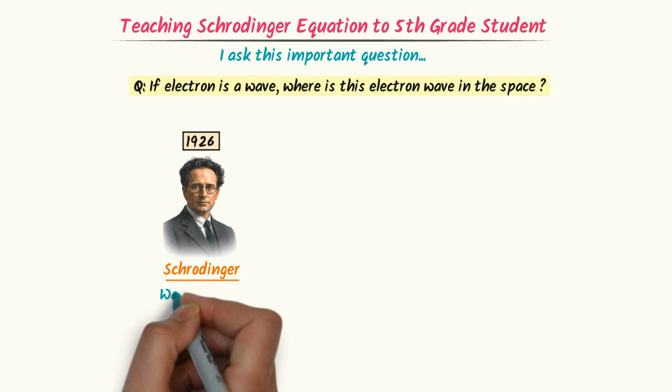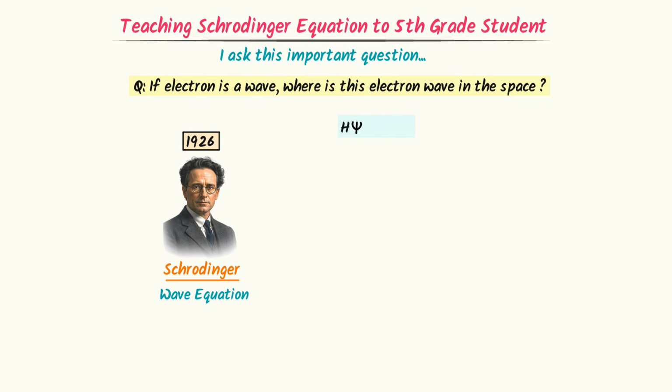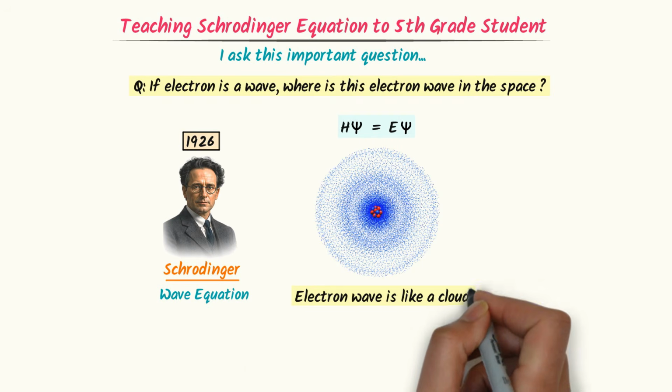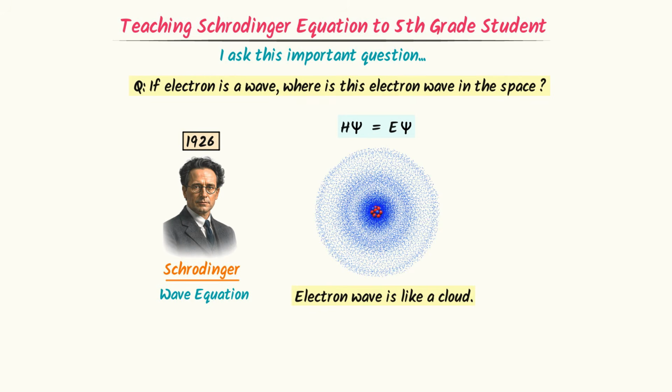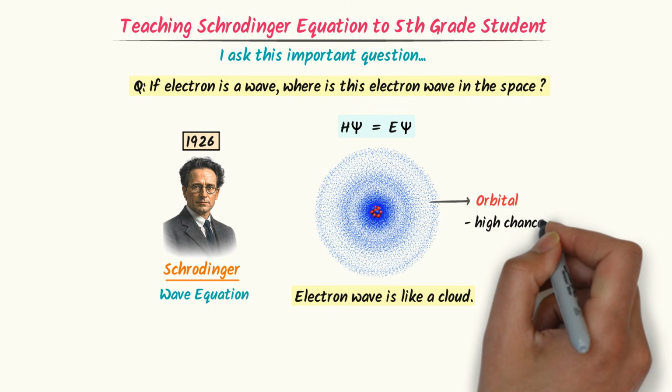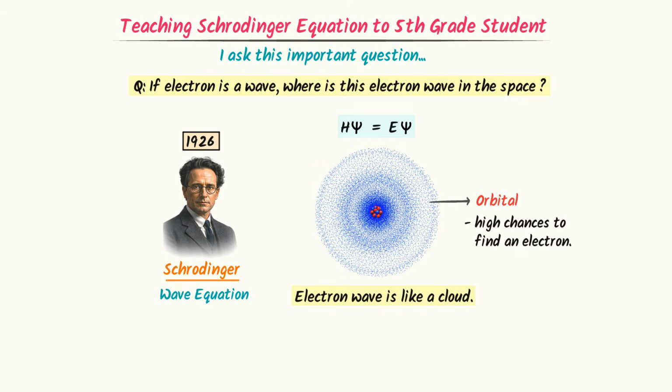He presented his wave equation H psi equals E psi. According to this equation, the electron wave is like a cloud in the space. This cloud is called an orbital, and in this orbital, there are high chances to find an electron. So this is the basic question and basic concept of the Schrödinger wave equation, which you can teach to a 5th grade student. But it is totally wrong as you move to secondary or high school.